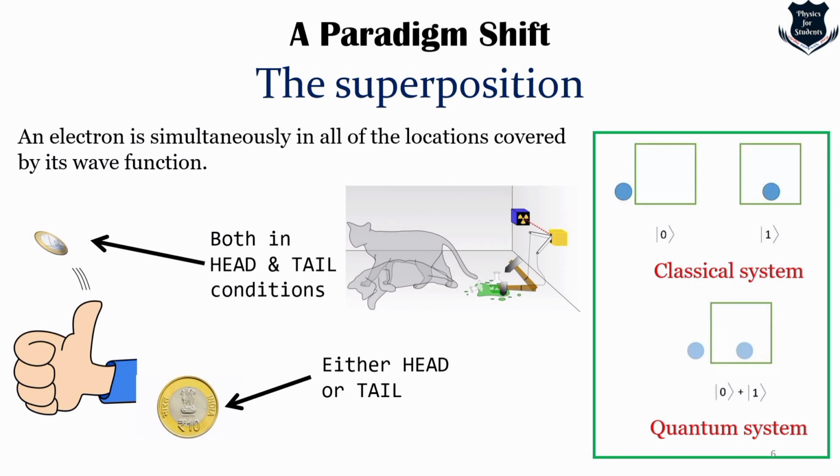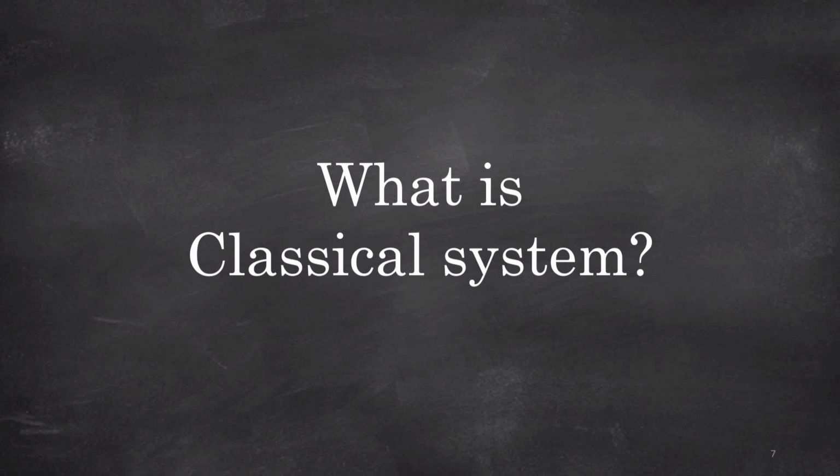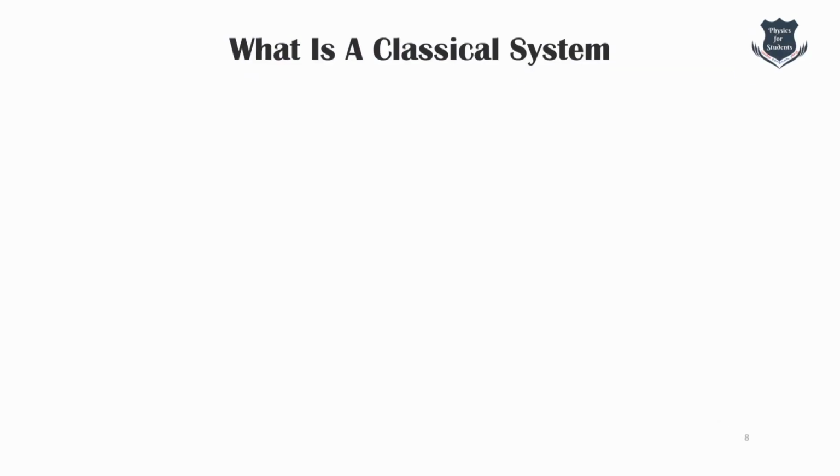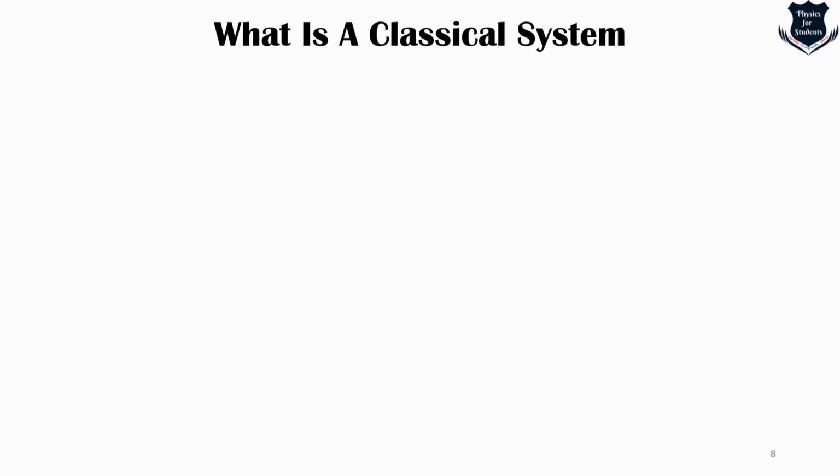Mathematically, it refers to a property of solutions to the Schrödinger equation. Since the Schrödinger equation is linear, any linear combination of solutions will also be a solution. So once we have understood that there is a paradigm shift, there is a superposition, and we are unable to understand where the particular particle is, now it is time that we need to define what is called a classical system. Why are we defining a classical system?